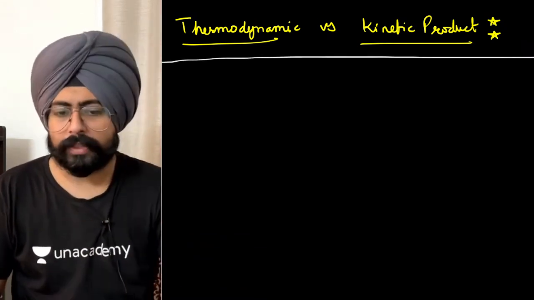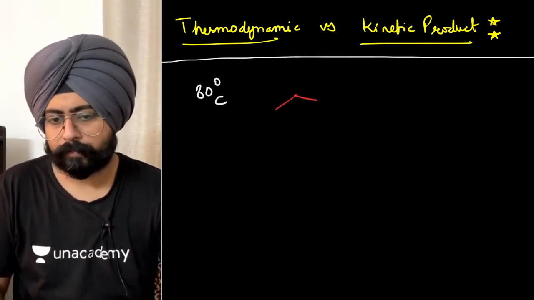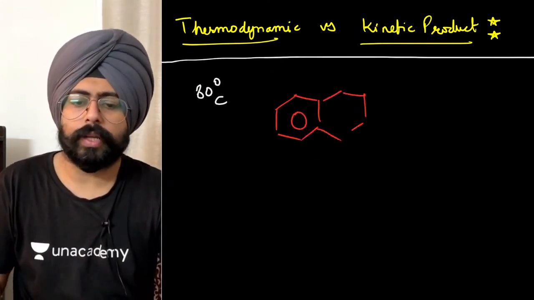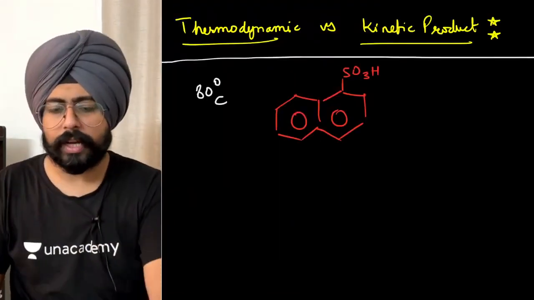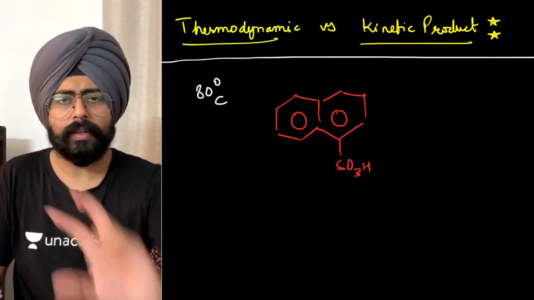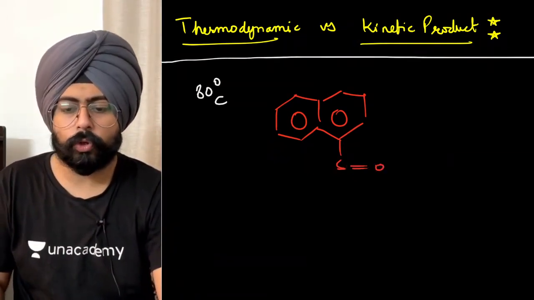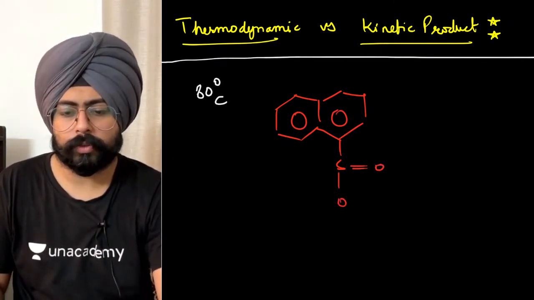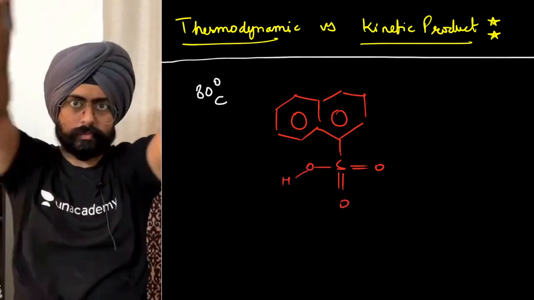Okay. Pathway number one, the 80°C pathway, is giving you which product? Is giving you the product that is substituted in the position number 1 as we wrote on the previous page. Now, my dear friends, I hope you realize, and instead of drawing it over here, I can draw it over here as well. Same thing. Just flip the structure, same thing. So, do you realize that SO3H is a very huge group? Let me draw it a little better. It's a very huge group. It has a lot of spread.